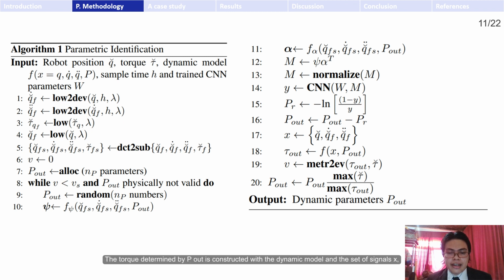The torque determined by P out is constructed with the dynamical model and the set of signals, as shown in lines 17 and 18. The evaluation metric is applied to T out and the input torque to determine their similarity. Finally, P out is obtained.